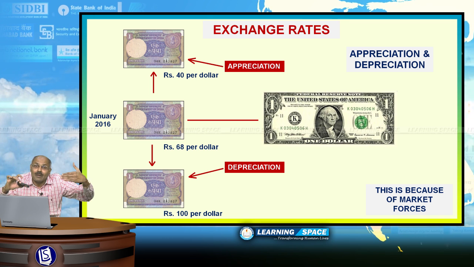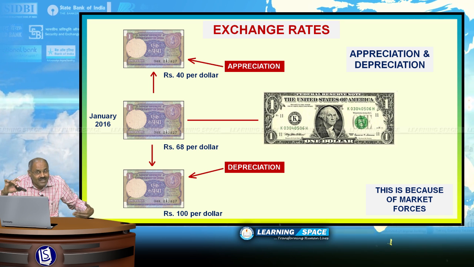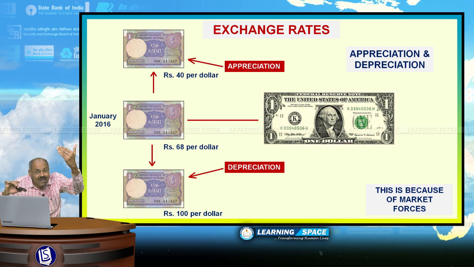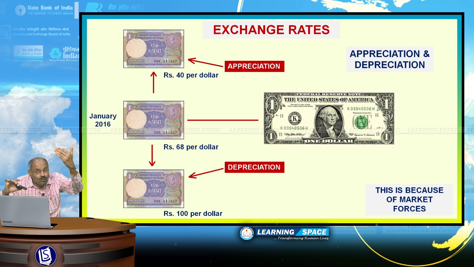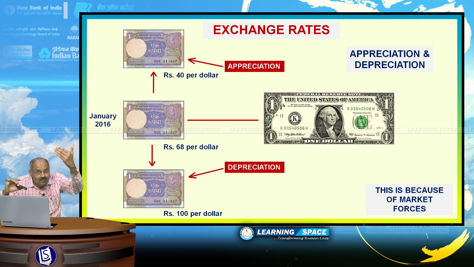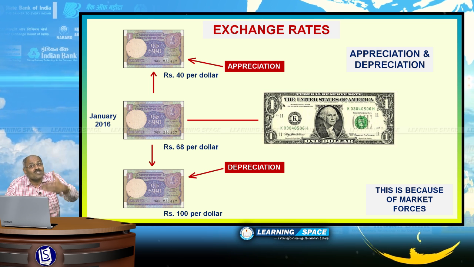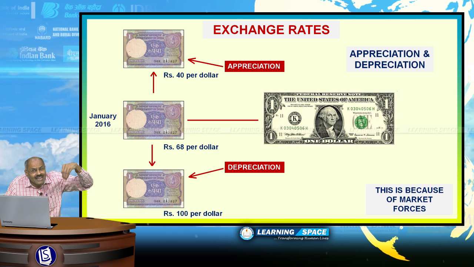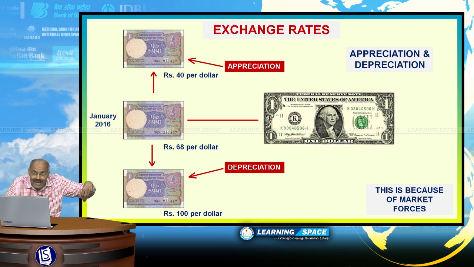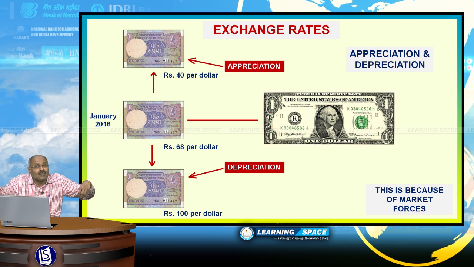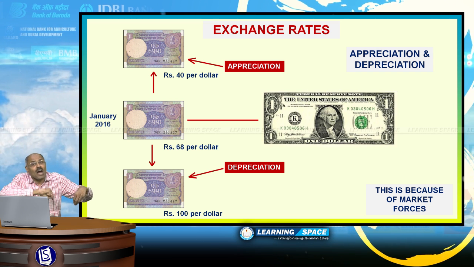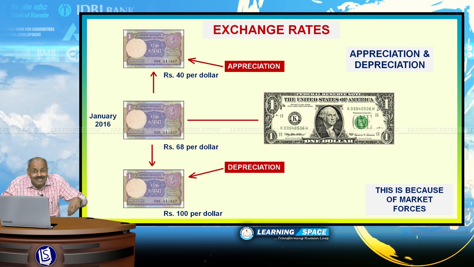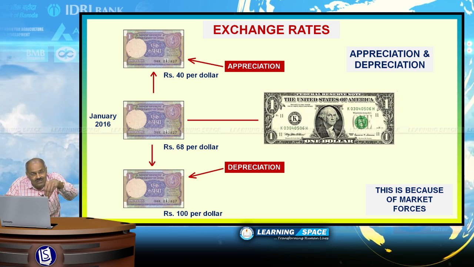So, currency depreciation will benefit exports and currency appreciation will affect exports. Right. This depreciation and appreciation of currency takes place only through the market mechanism that depends on the inflow of dollars and outflow of dollars. And please don't forget, most of the world trade takes place in dollars.